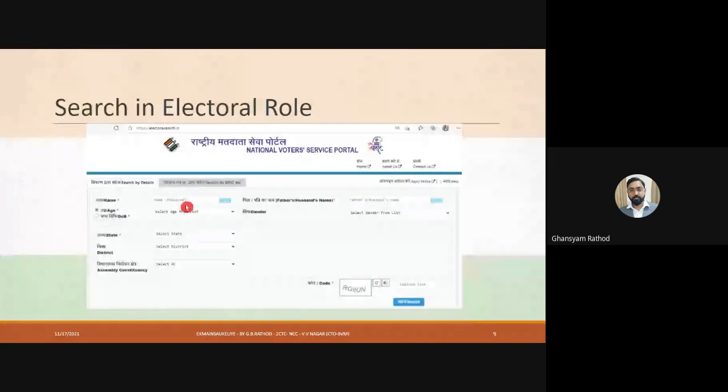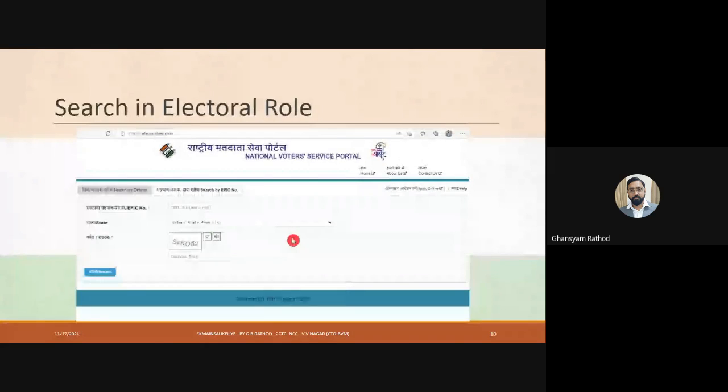You just enter your name, your age, your father's name, or your gender, then select the state, then the district, and finally apply search by entering the codes. You can get basic details about yourself, like your epic number or voter ID details. And if you have the epic number, you can enter it directly over here and find the details.